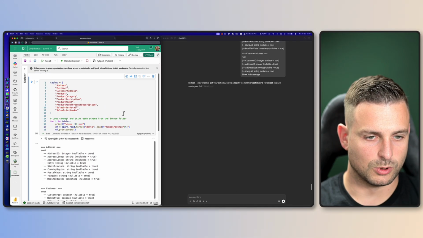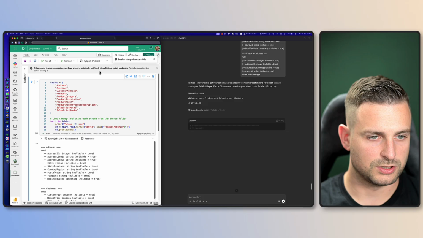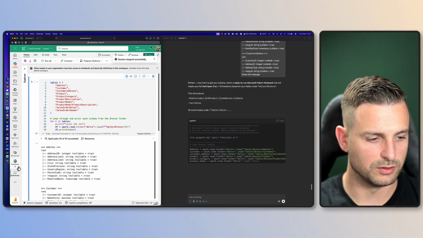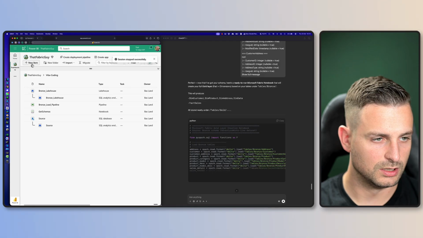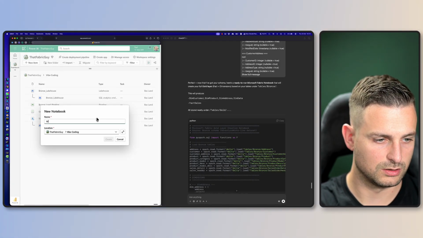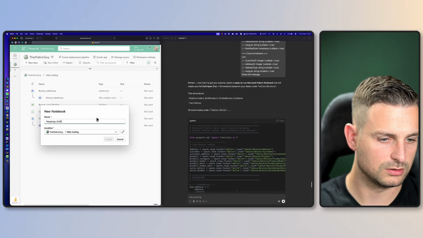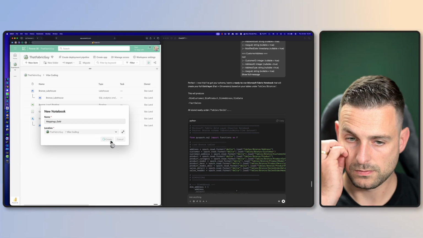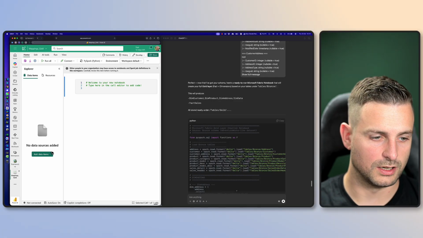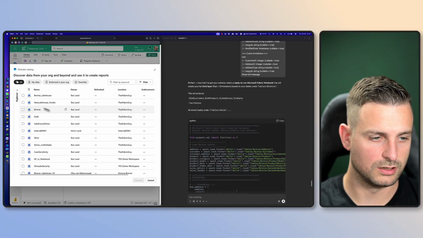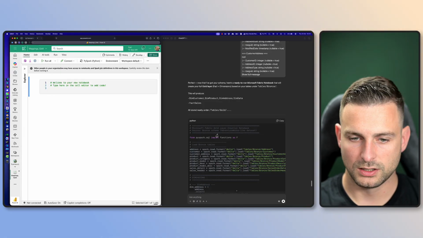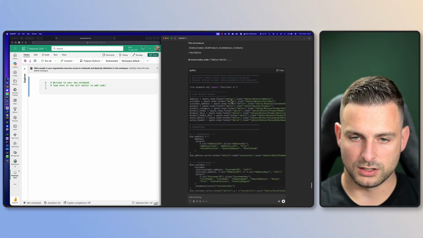I'm really wondering whether that's going to work. So let's stop this session because that will be taking a bit of time to shut down. Create a new notebook. Let's call this notebook mappings gold. All right, so now we have our new notebook here. We can attach it to our Bronze Lake house. And let's see what it's going to do here.